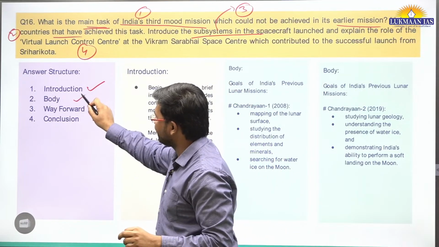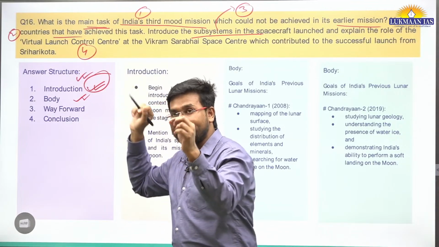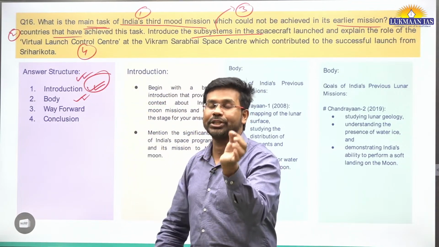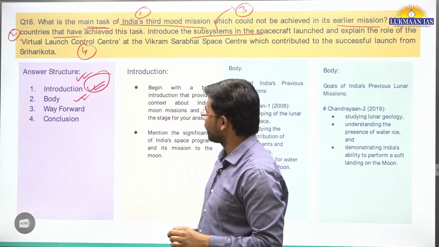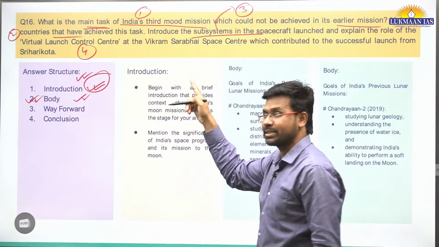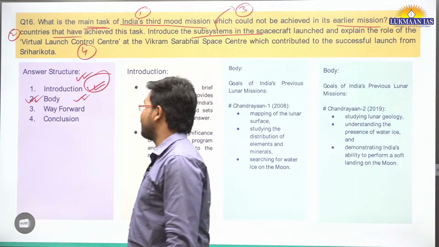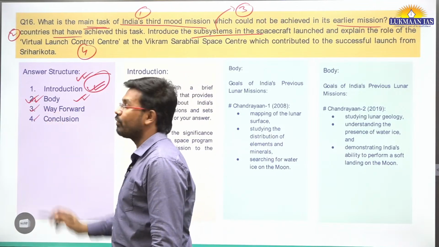Then in the body, initially you need to talk about the moon missions of India. Then you need to connect it with moon mission 3, which is the Chandrayaan-3 mission. After that, in the body, you need to address all the four parts. All four parts of the question have to be answered in the body itself. Then you need to write down the way forward and conclusion.